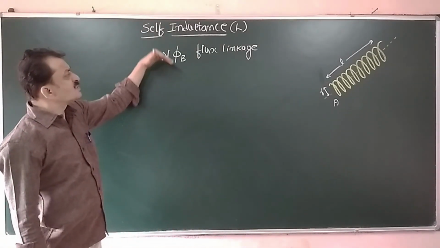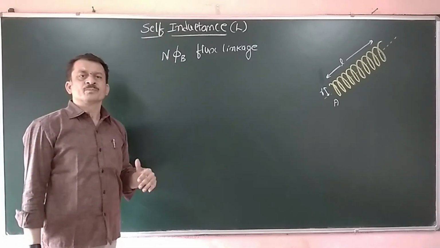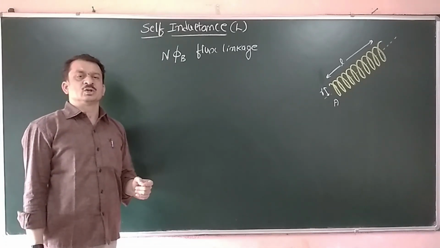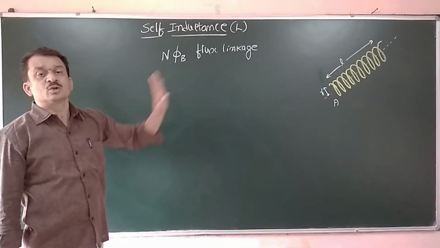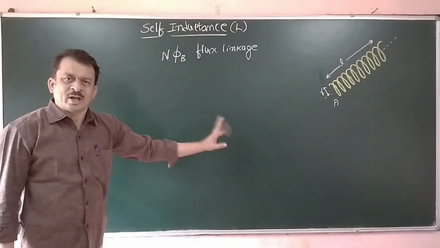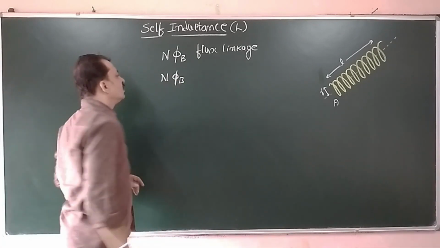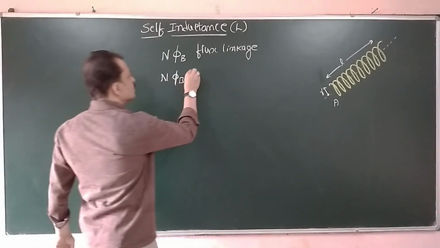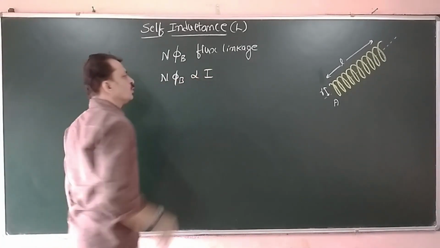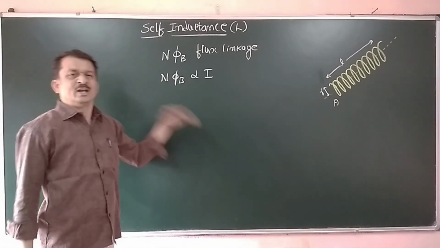Now this flux linkage of the coil is directly proportional to the current flowing through the same coil, that we have known already. That is, N phi B is proportional to the current I flowing in the same coil.